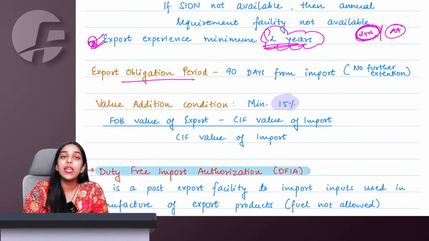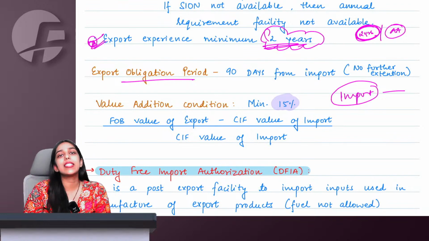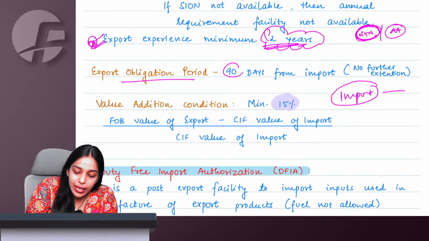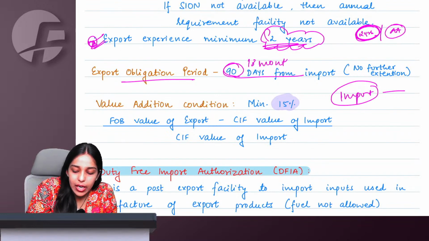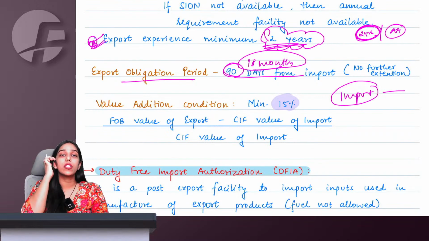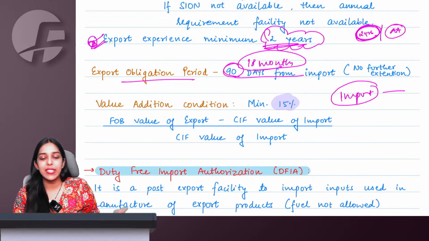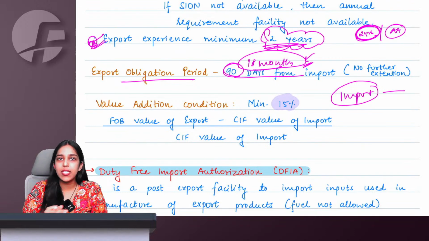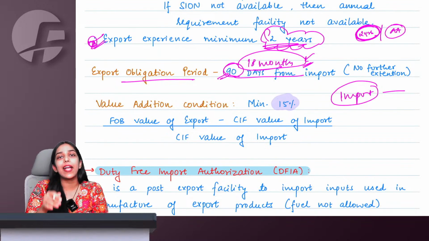But you need to have at least an export experience of 2 years. Export obligation period starts from the day on which you import the inputs. Now in the ICAI module, I don't know why when they came up with the new syllabus module, they wrote 90 days obligation. It is actually 18 months. In reality, the export obligation for advance authorization is 18 months only. It is today also 18 months, and in the old module of ICAI, it is 18 months only. In the new syllabus module, either they have made this mistake or what, I don't know, because in the module it is 90 days, I have also written 90 days, but it is actually 18 months.